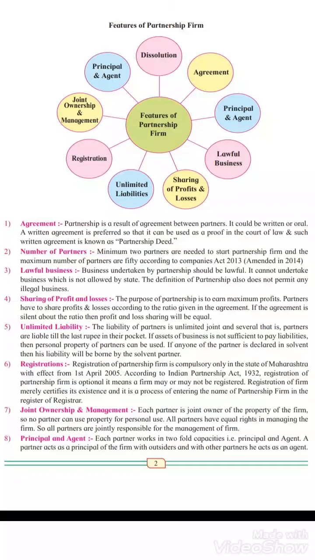Next is joint ownership and management. Obviously every partner is a joint owner of this firm, and no one can use the property for personal use. Every partner has equal rights. Every partner is equally responsible to manage the business. Next is principal and agent. Each partner is the principal of his company in front of the outsiders with whom they will deal, and the partners with each other, they are acting as an agent.